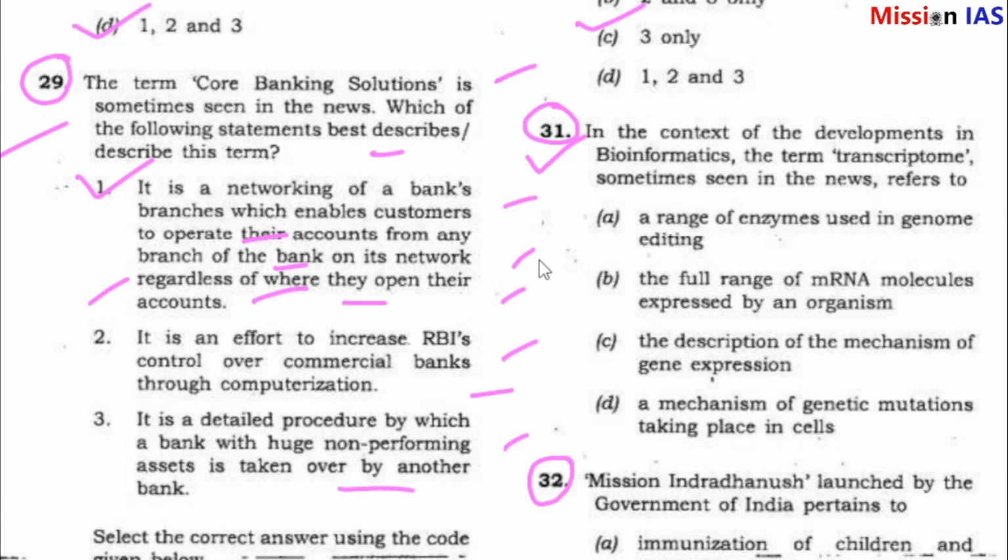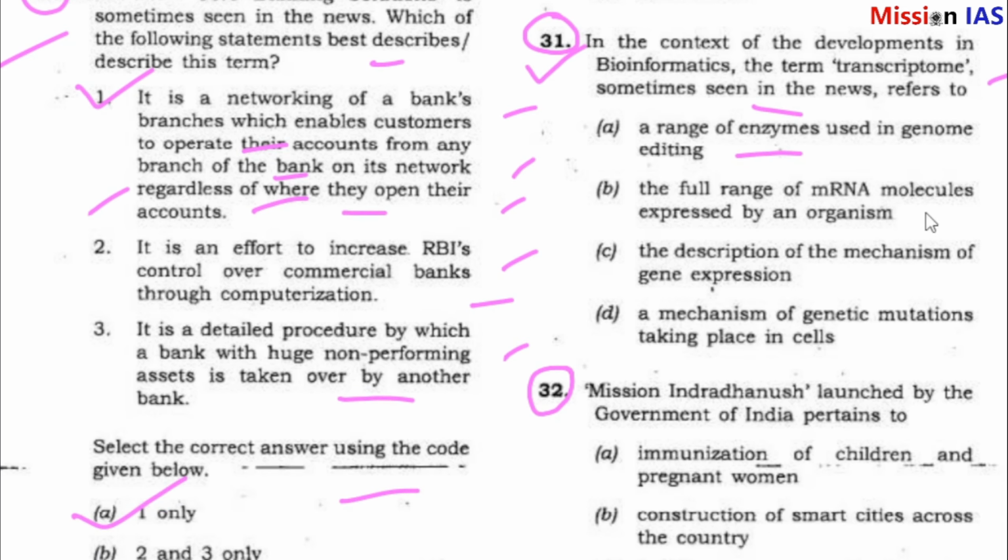Question number 31. In the context of the developments in bioinformatics, the term transcriptomes, sometimes seen in the news, refers to a range of enzymes used in genome editing; the full range of mRNA molecules expressed by an organism; the descriptions of the mechanisms of gene expression; a mechanism of genetic mutations taking place in cells.